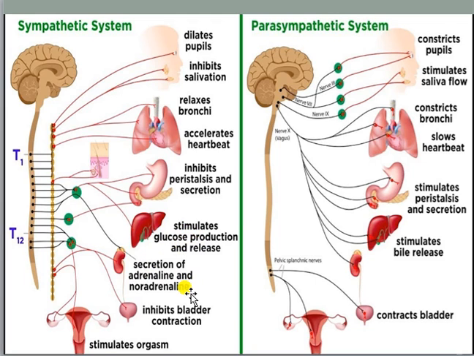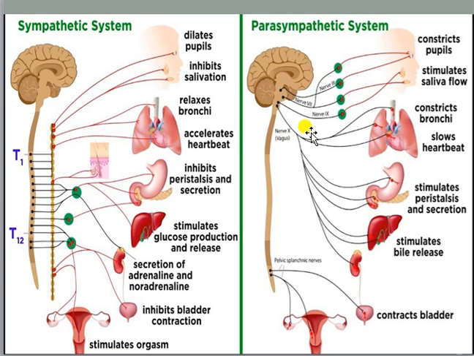So obviously glucose is needed for that running, because we need energy. Secretion of adrenaline and noradrenaline, that is epinephrine and norepinephrine, is also controlled by the sympathetic nervous system, because these 2 hormones support our body during an emergency condition, when we are anxious or frightened about anything. It also inhibits bladder contraction, and it also stimulates orgasm. So these are the changes which can happen with the help of the sympathetic nervous system, that is, when we are in an emergency condition, when we either get frightened or start fighting against that specific condition.